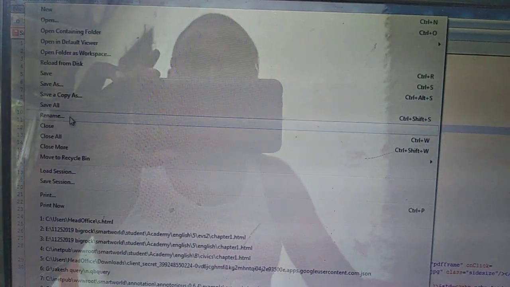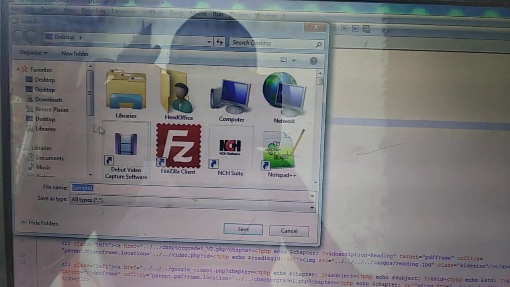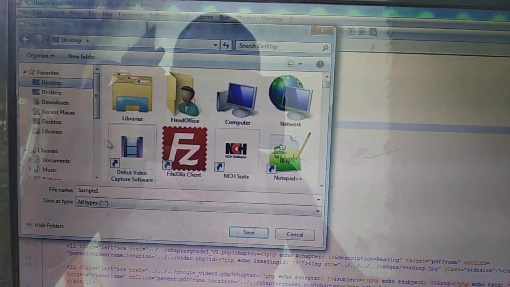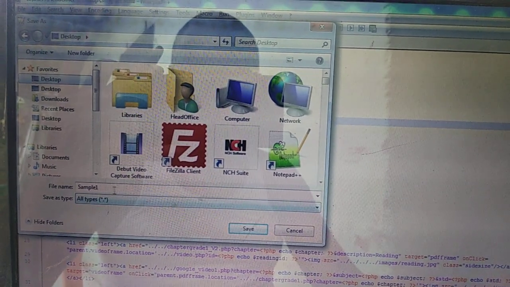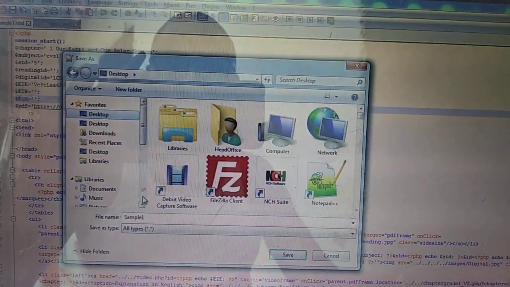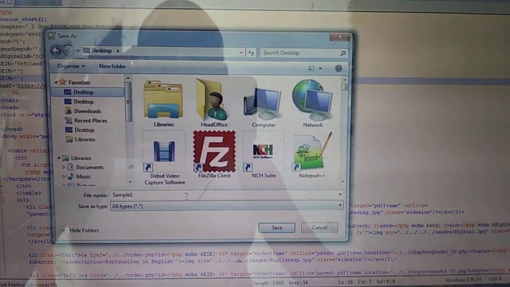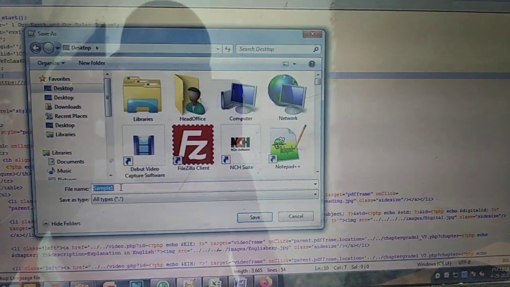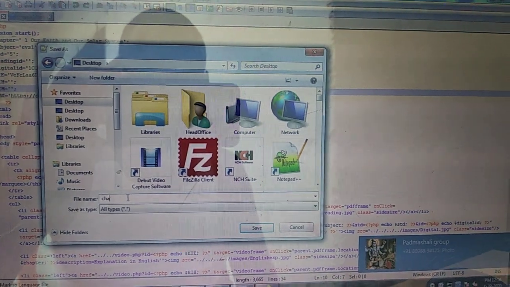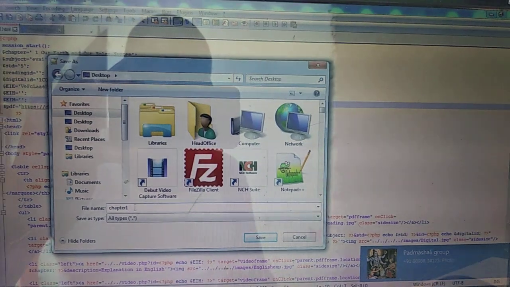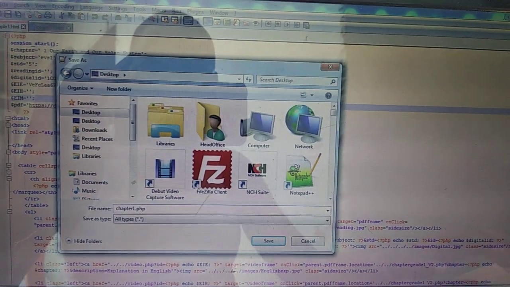Simple. Then you have to create the folder, Save As, on the desktop or wherever you have created the folder with the name. Simply save it with the same name as the chapter name, like chapter1.html. You have to save it as chapter, and the spelling has to be proper. Or you can directly replace that. Chapter1.php you have to save.